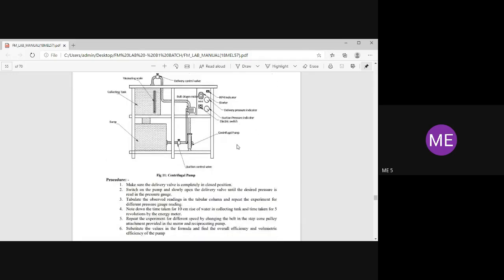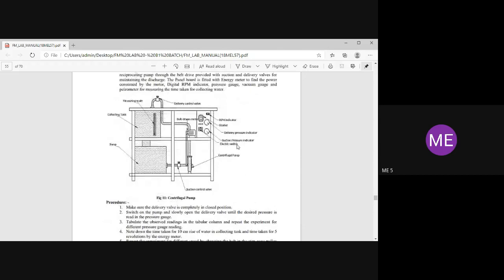So what you are seeing is the centrifugal pump apparatus. Here at the bottom, it is a centrifugal pump, and we are having the suction pressure and delivery pressure. You see the suction valve, suction pressure indicator gives the suction pressure reading, and we are having the delivery pressure. We are having two pressures. One is suction pressure, or inlet pressure, and second one is delivery pressure.